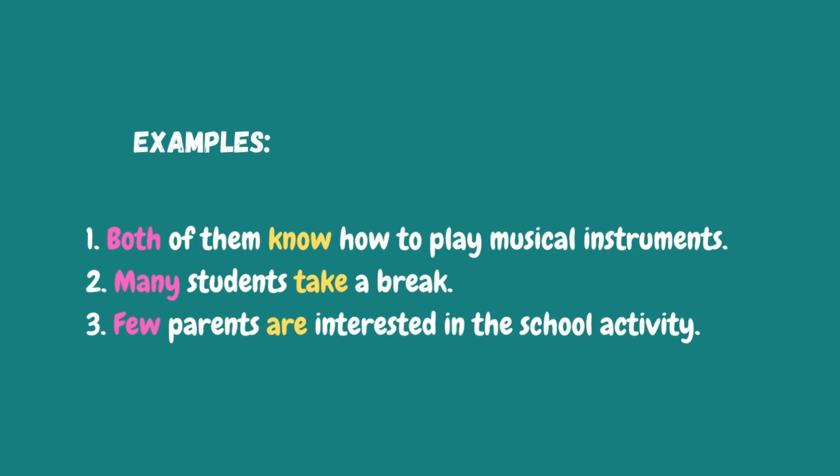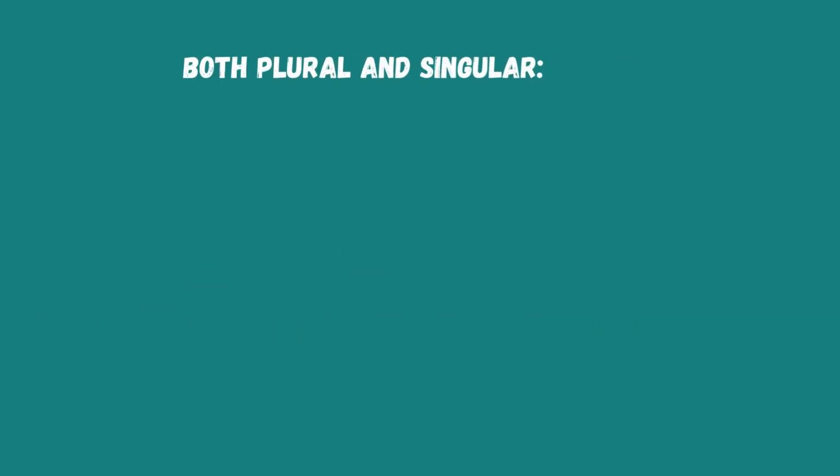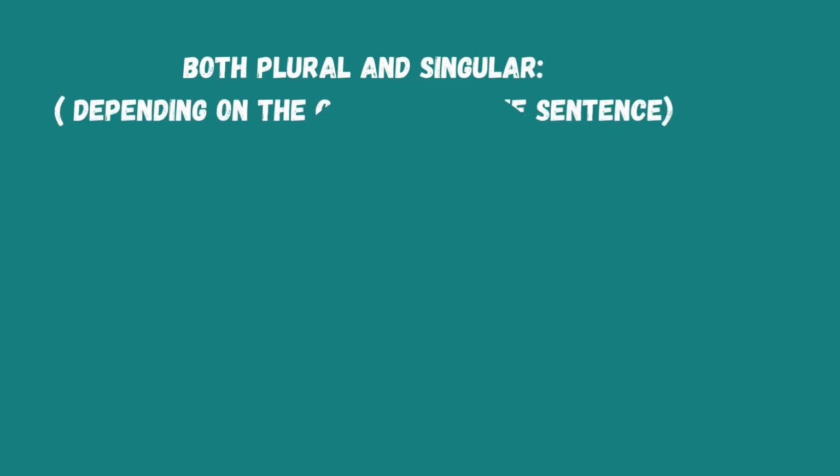So much for this. Now let's move on to the indefinite pronouns which are both plural and singular. Wait a minute, it's a little bit confusing. So how do we know? It depends on the context of the sentence.